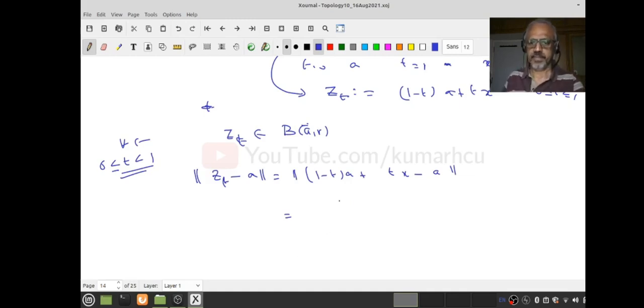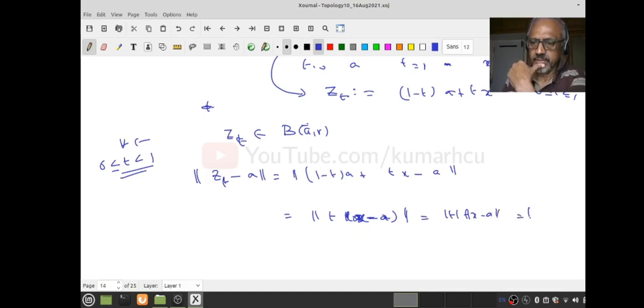What do you get? (1 minus t) times A, that is A minus A, gets cancelled, so I am going to get minus tA plus tX, that is t times (X minus A), that is mod t times the norm of X minus A, which is t times the norm of X minus A. That is less than R, because the norm of X minus A is less than R, and t is also less than or equal to 1, therefore it's less than R.